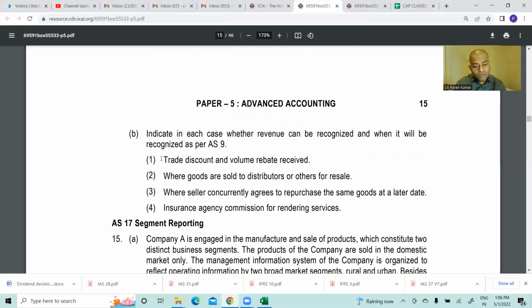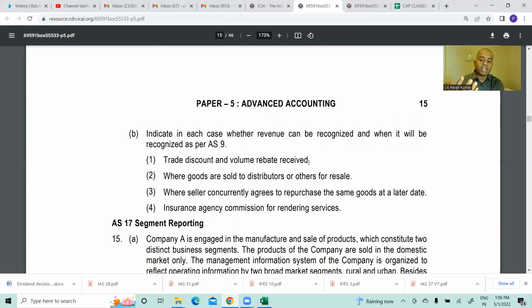Now, you tell me, what about trade discount and volume rebate received? Sir, it is not a revenue. It is not a revenue, but what to do? It is subtracted initially. Correct.